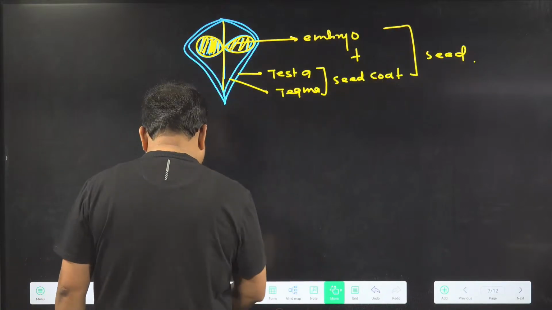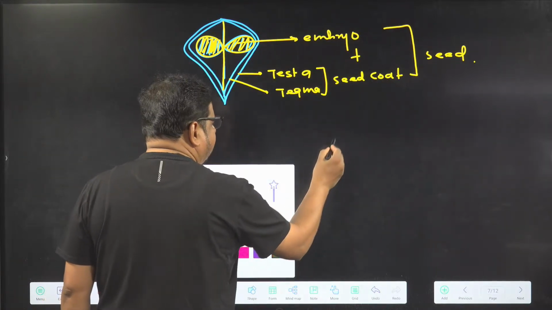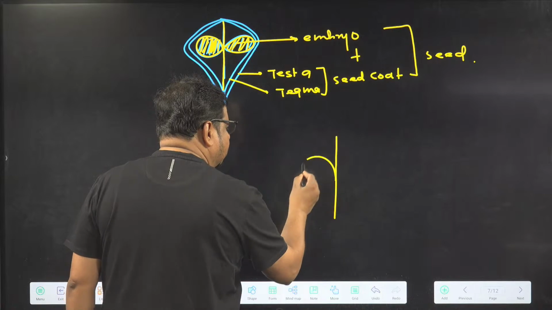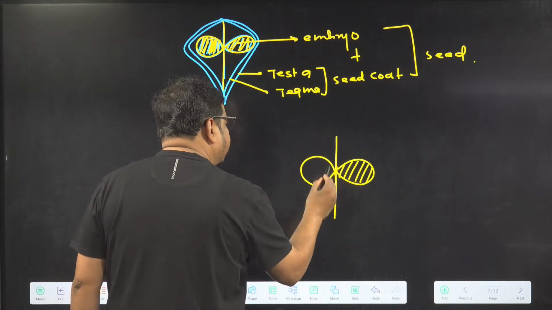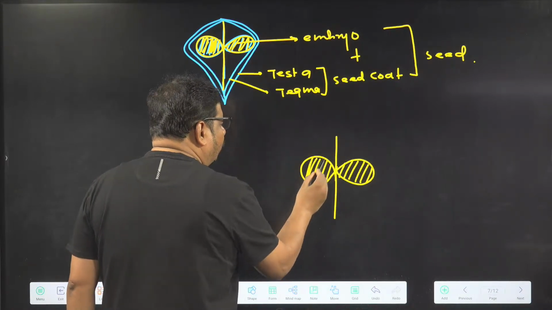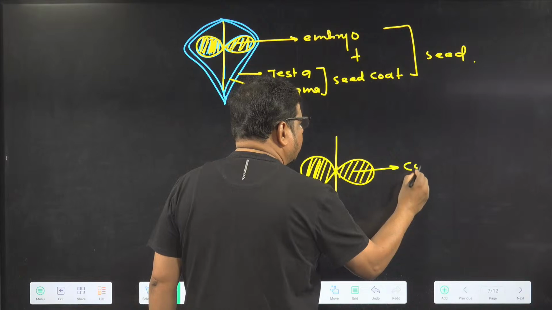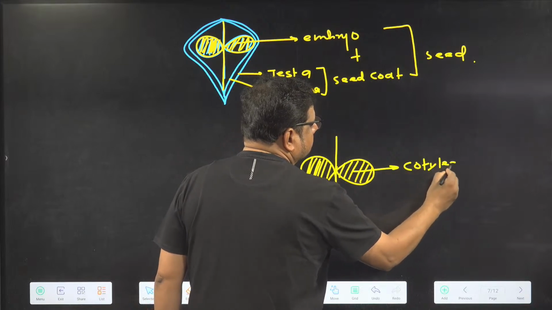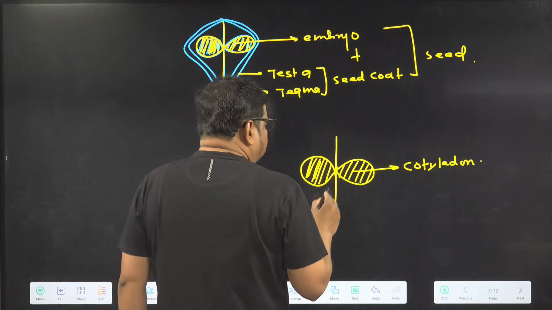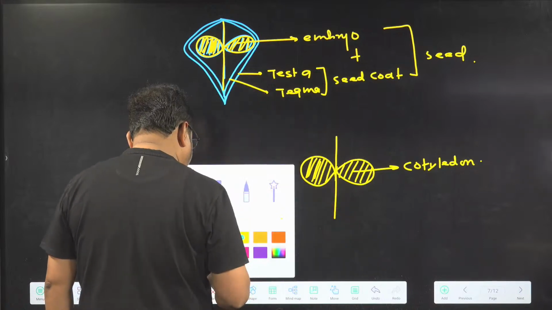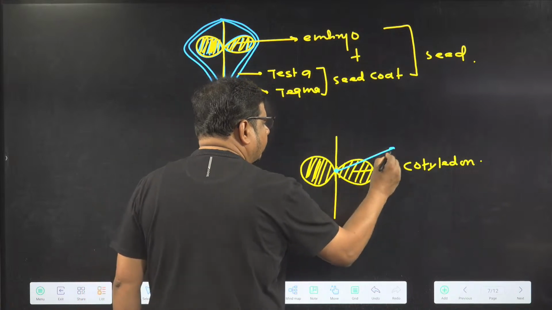Now in the dicot seed, I am specifying the embryo part for your better understanding. This is the embryo component of the seed. These two flattened leaf-like structures are called cotyledons. The part where the cotyledons attach is called the cotyledonary node.